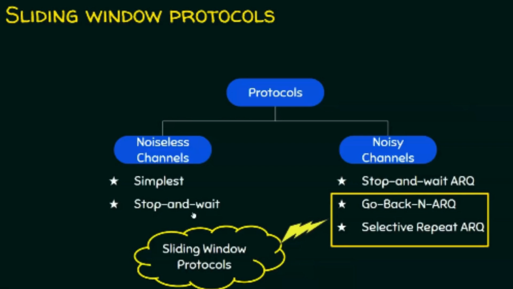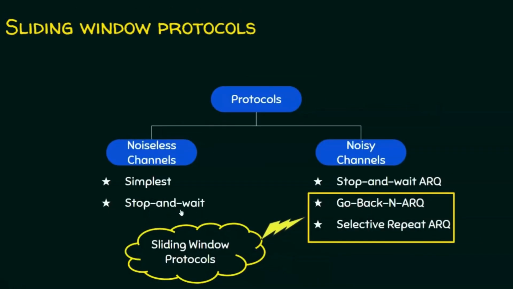Exclusively focusing on the Go-Back-N ARQ. Before going to details of Go-Back-N ARQ, let's revisit the sliding window protocol. We know the sliding window protocol is different from the traditional stop and wait protocol. In stop and wait protocol, one frame is sent at a time and the sender will not send the next frame without receiving the acknowledgement for the previously sent frame, whereas in a sliding window protocol, a group of frames, that is multiple frames, can be sent at a time.